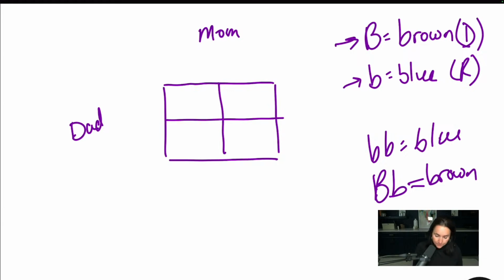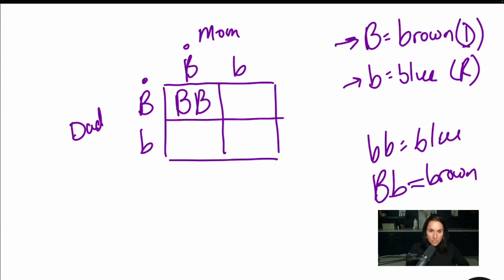So let's say mom has brown eyes, but she has a recessive gene for blue. And let's say dad has the same. Dad's got brown eyes, but he also carries a recessive gene for blue. All right, so dad is big B, little b, mom is big B, little b. So when we start to do the Punnett square, for this square here, we're taking this B and this B together. So this firstborn child is big B, all brown, dominant, no recessive alleles.